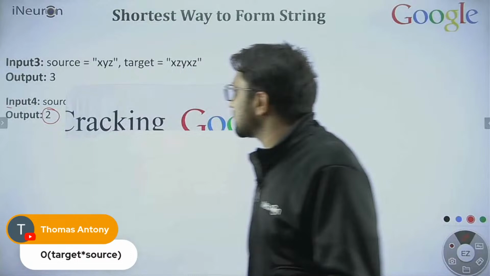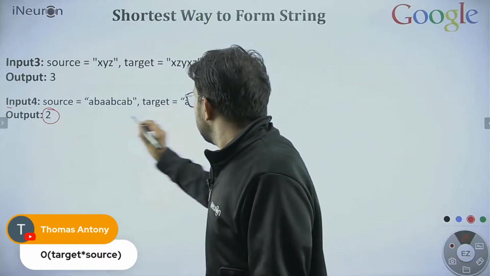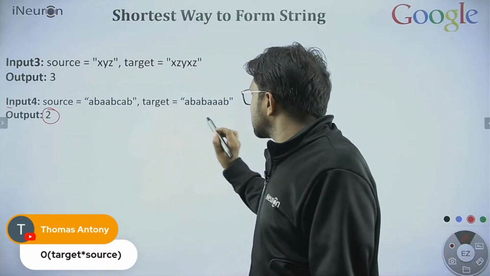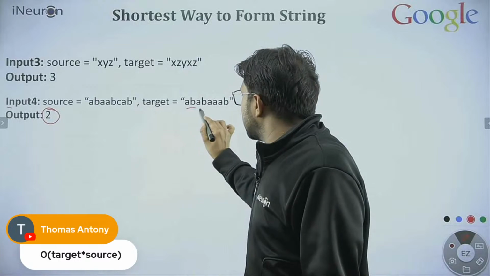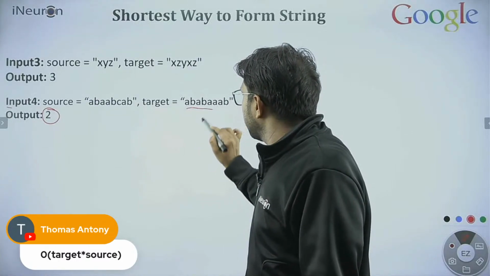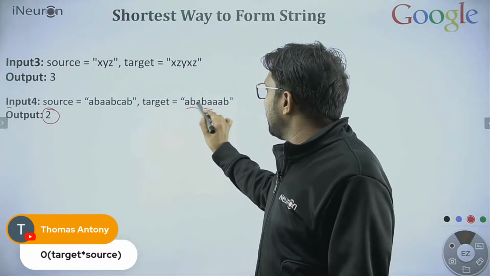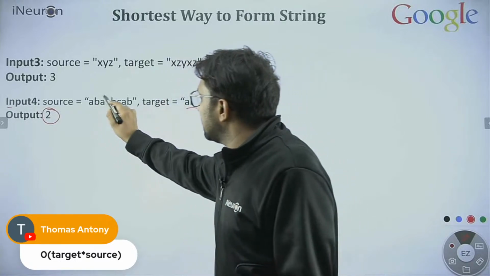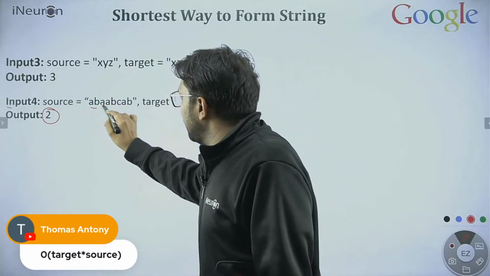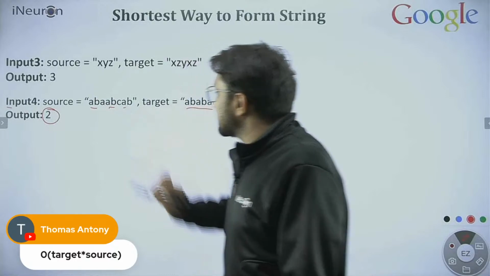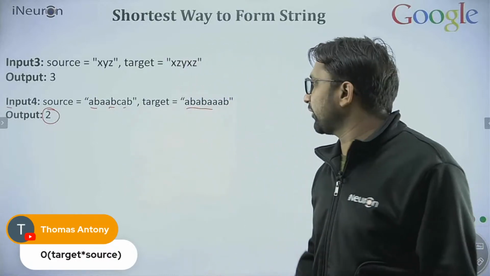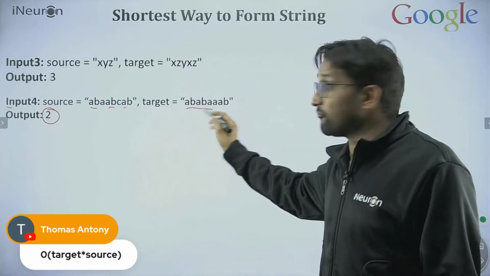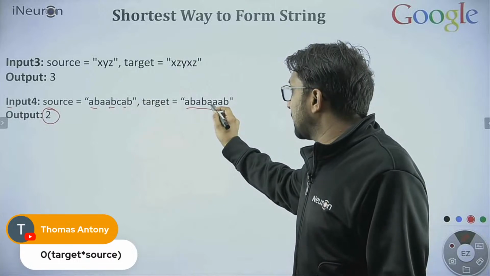So maybe Thomas found that we want to generate this. One subsequence can be this up to here: A, B, A, B, A. Yes, I can generate A, B, A, B, A from here. Yes, one subsequence we found. This is the longest one, which is matching up to here.